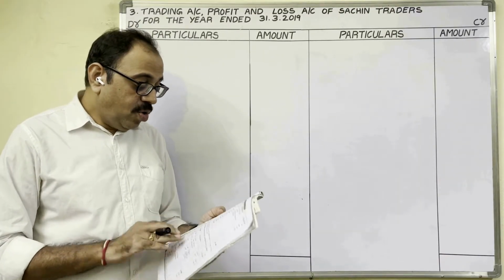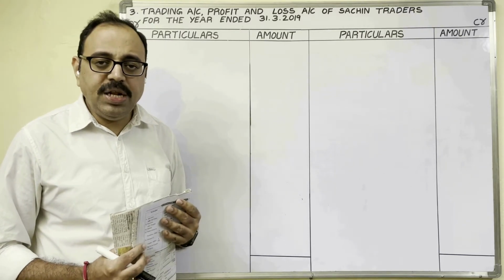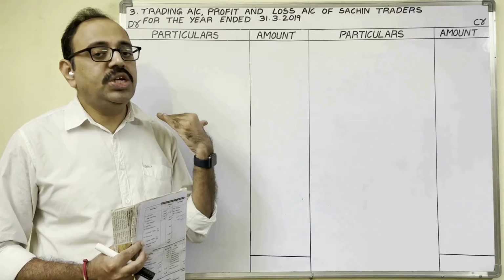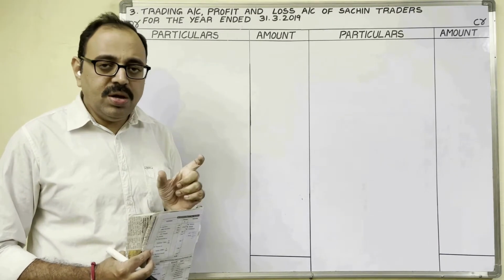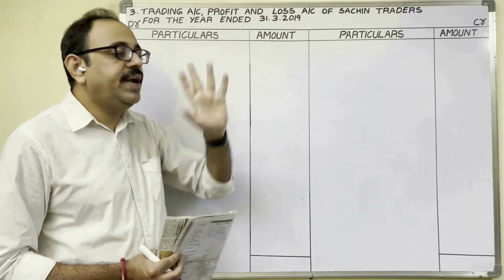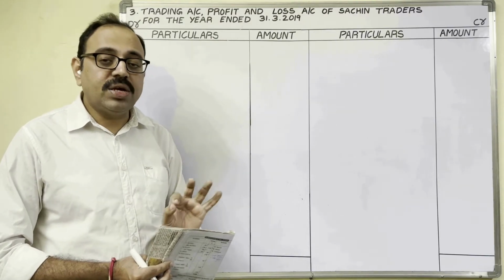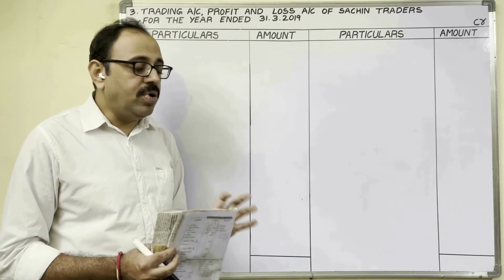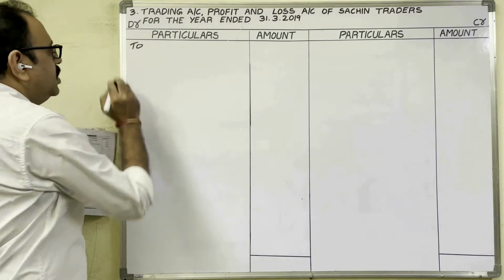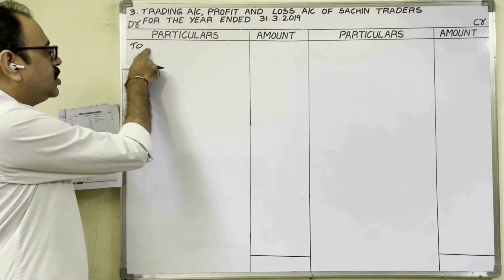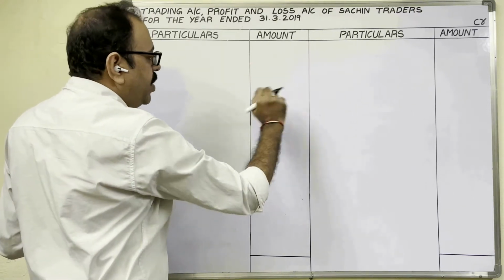Now the debit side. Opening stock is given in the question, 2500. Opening stock means the previous year's last date closing stock; unsold stock becomes opening stock for the current year. Stock on 1st April 2018 is known as opening stock. The current year's starting date stock is called opening stock. That amount in the trading account on the debit side we should write. This is an account now, so on the debit side in the particulars column you have to start with 'To', and on the credit side 'By'.